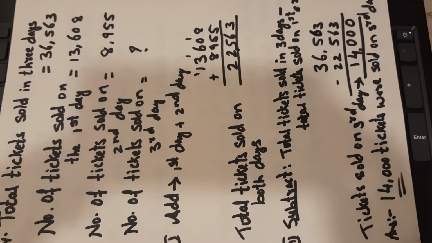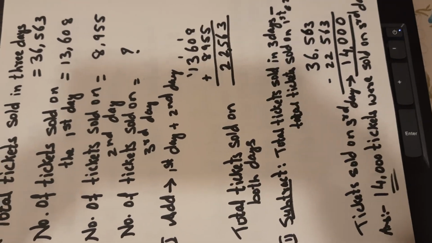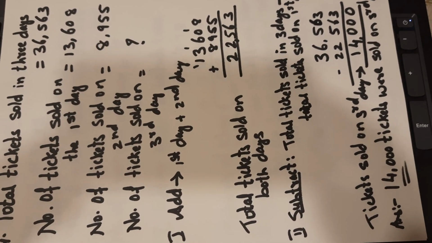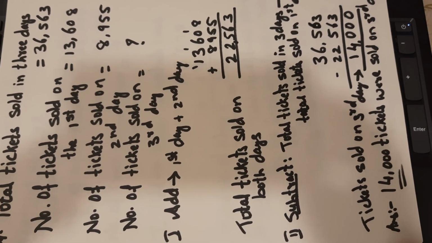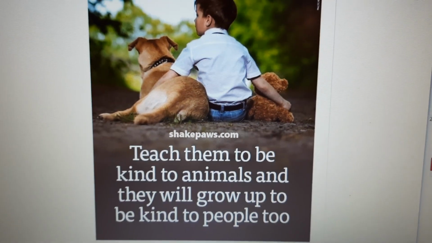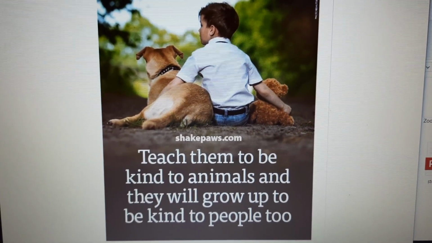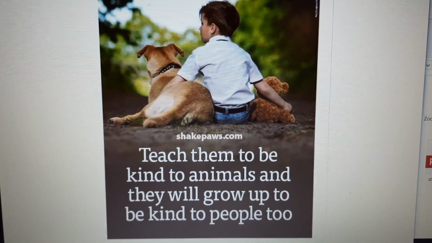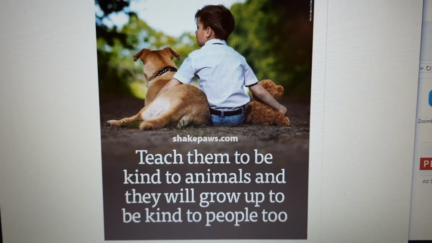Hope you got it, children. This sum I just worked out so that we finish our portion quickly. But still, if you didn't understand, you can just write it in the comment box so that I will repeat this sum for you. It's the same. All 4 sums are similar. So children, I expect you to solve these sums, all 4 sums 3 times each. Once you need to copy in your maths notebook, and after that 3 times you are going to repeat it, children.